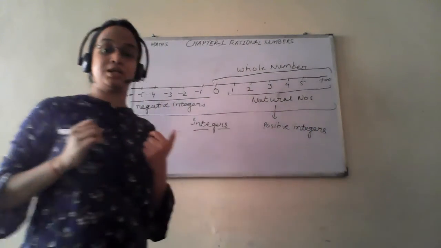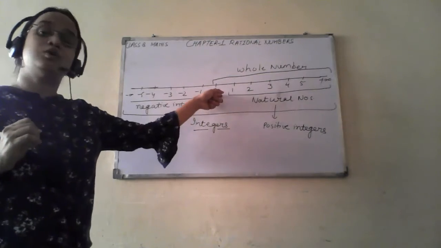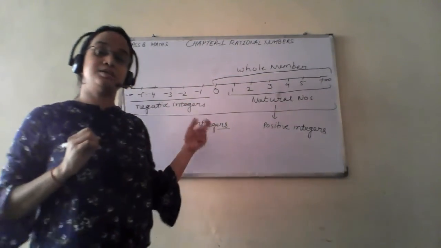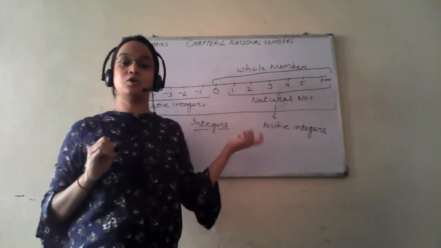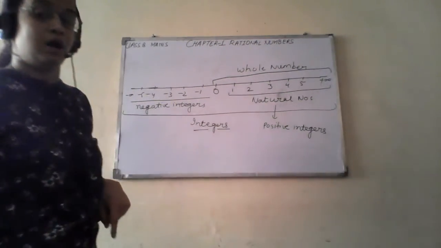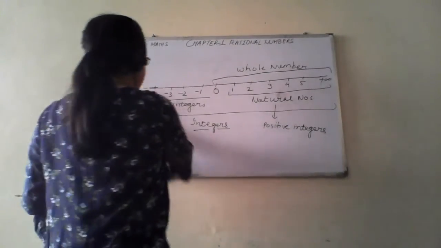So my question is, is 0 an integer? Yes, 0 is an integer. Is it a whole number? Yes. So 0 comes under both categories. It is an integer as well as a whole number. Now we will move to rational numbers.